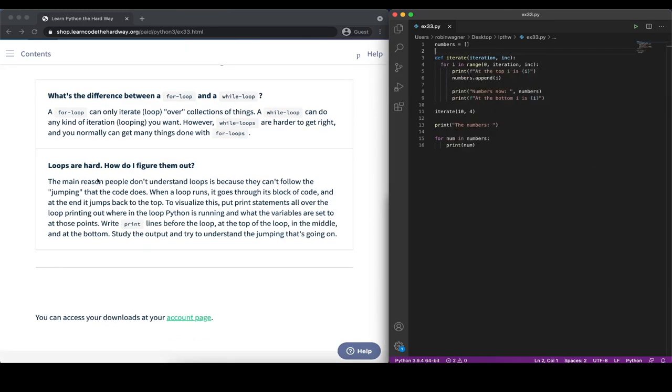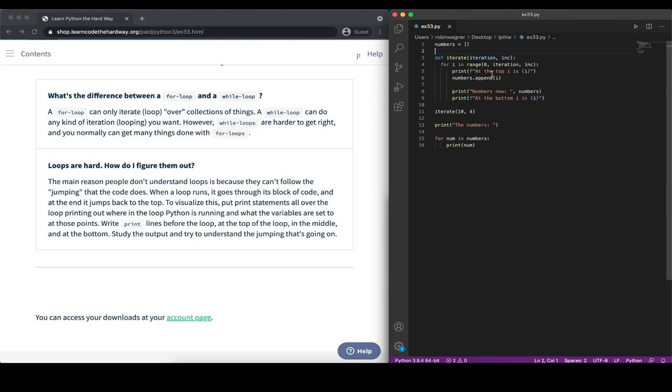Loops are hard. How do I figure them out? The main reason people don't understand loops is because they can't follow the jumping that the code does. When we are at the end of the loop, for example, we jump back to the top. When a loop runs, it goes through its block of code, and at the end it jumps back to the top. To visualize this, put print statements all over the loop, printing out where in the loop Python is running and what the variables are set to at those points. That's basically what we did here.